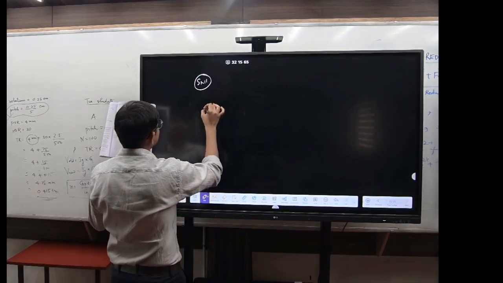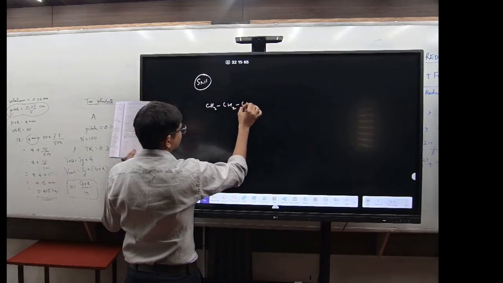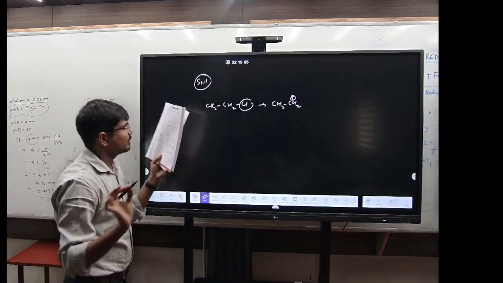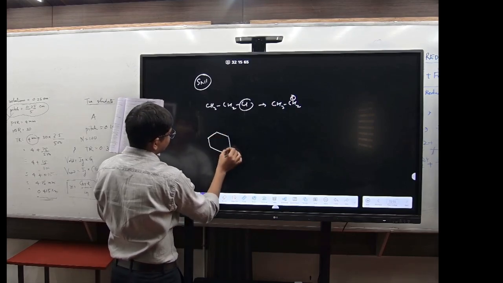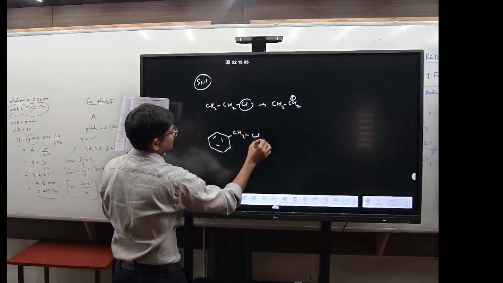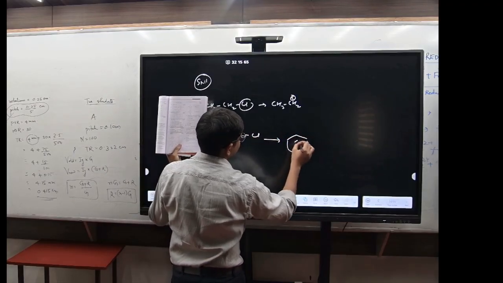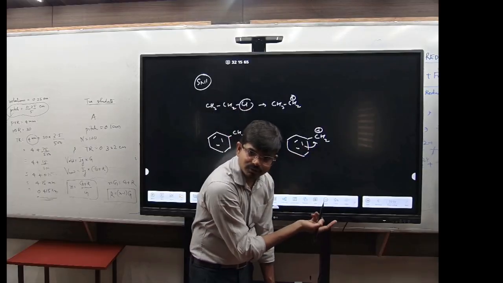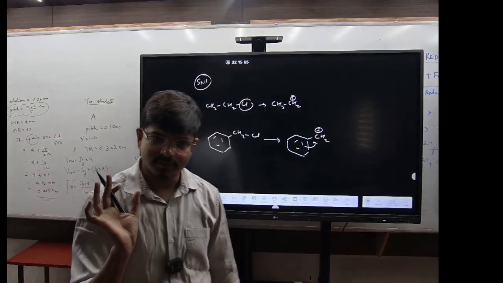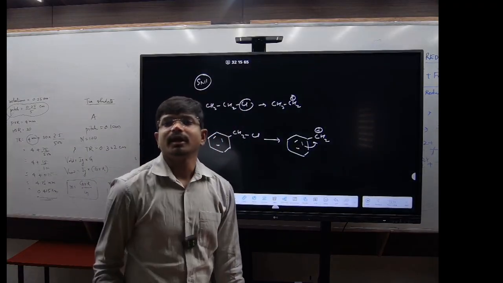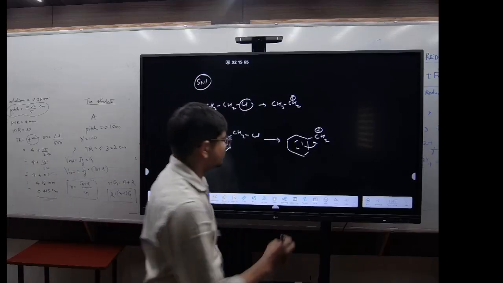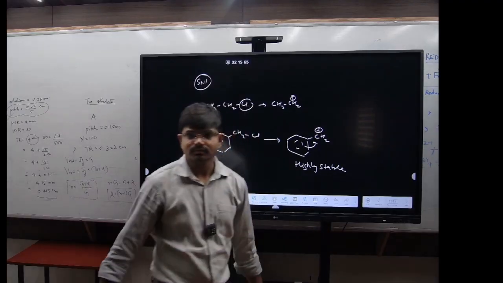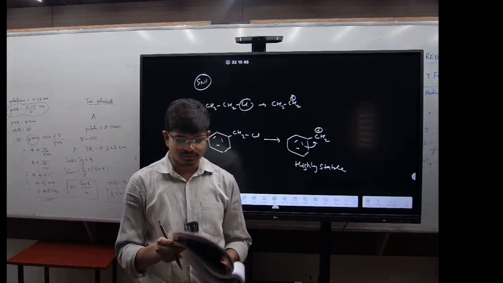Now see here, you have CH3CH2Cl. If you remove this Cl, you will form the क्या? CH3CH2+, right? That is not that much stable. But if you go for the last example, you have the CH2 and the Cl. If you remove the Cl, you will have CH2+, right? And you see, this is stabilized by क्या? Resonance. Benzyl carbocation is highly stable. So the higher the stability of the carbocation, it will undergo the क्या? SN1 reaction. Got it? Understood?